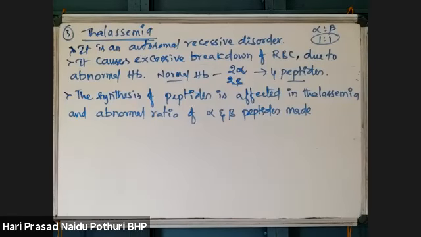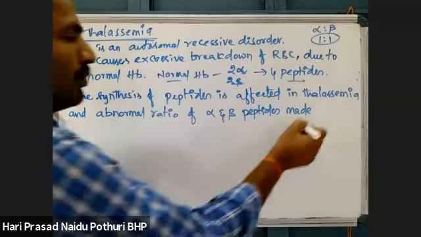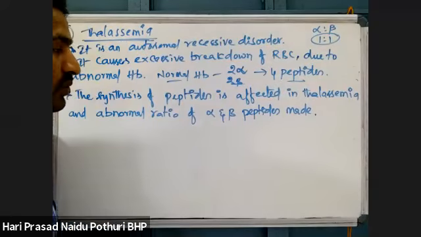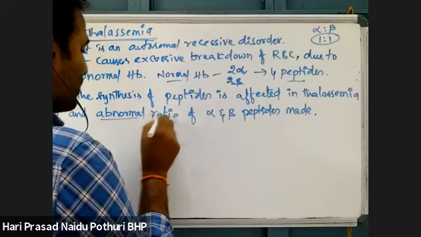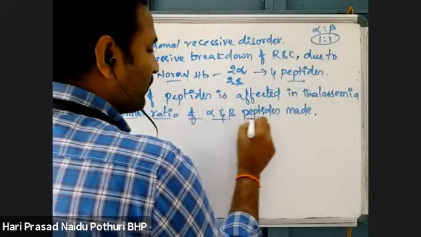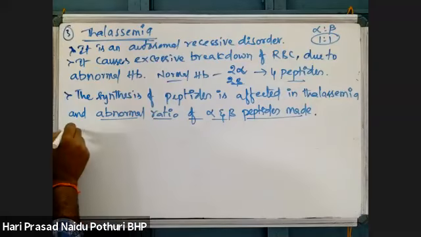But here alpha beta peptides do not produce in normal ratio. So abnormal ratios are produced. Due to that abnormal ratio, what will happen?